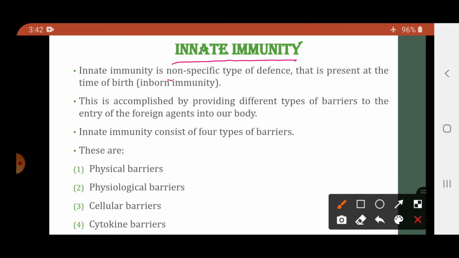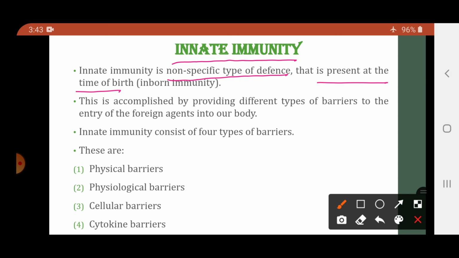So innate immunity is a non-specific type of defense that is present at the time of birth. So it is inborn immunity. बर्थ से ही अपनी बॉडी में जो इम्यूनिटी होती है दैट इज कॉल्ड एज द इनेट इम्यूनिटी. इट इज़ नॉन स्पेसिफिक. नॉन स्पेसिफिक यानी कोई ऑर्गेनिज्म आया तो ही वो इम्यून सिस्टम होगी, नहीं होगी ऐसा नहीं. It is always present in the body and it is also called inborn immunity because it is present at the time of birth.